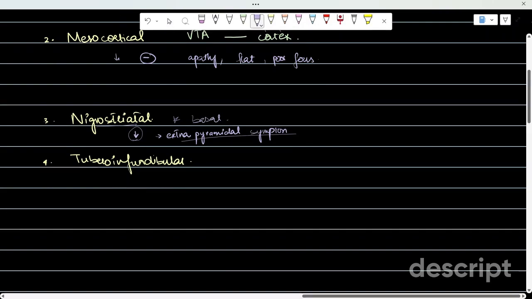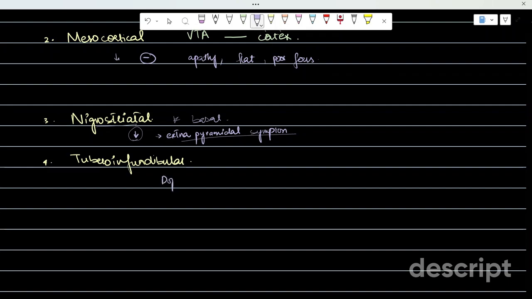Tuberoinfundibular pathway, we did this in hypothalamus, in which the dopamine controls the prolactin release. And if there is decreased activity of dopamine, there will be increased prolactin, resulting in decreased libido and sexual dysfunction. The main important point is that it will result in galactorrhea and gynecomastia, which is a side effect of some antipsychotic drugs as well.